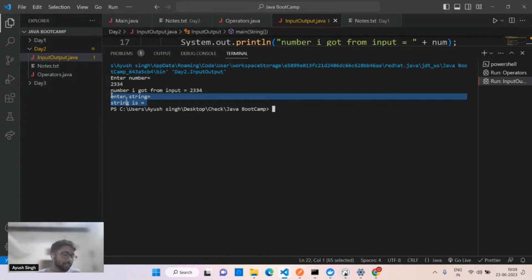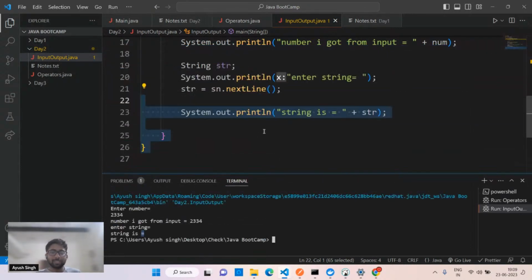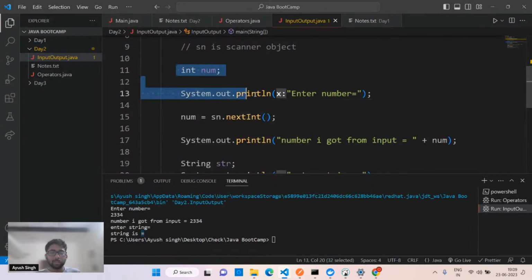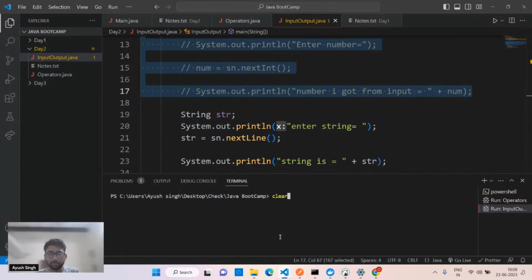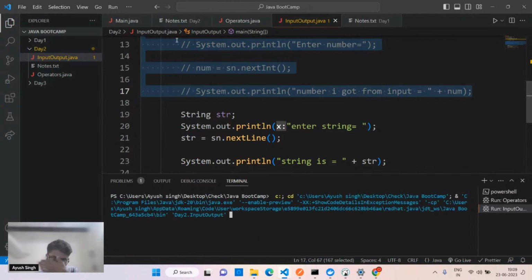Object name can be anything, exactly. You can use any name. It should not be the keyword Scanner, but you can use any name apart from that. So what is happening? You have to figure out why we're not able to take the string as an input afterwards. But obviously this works. I'll simply comment this out. If you want to see how we are taking the string as an input, that we can see. But in here, I'll tell you.